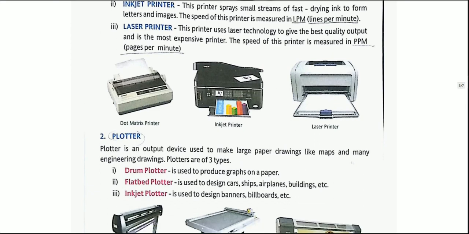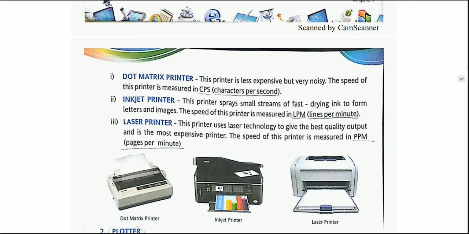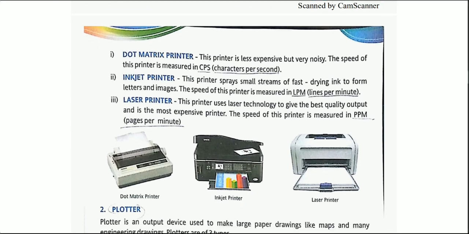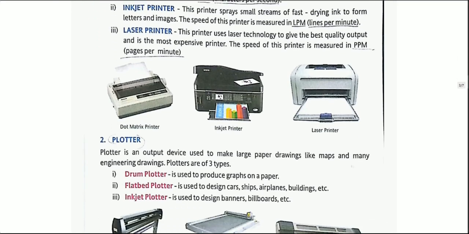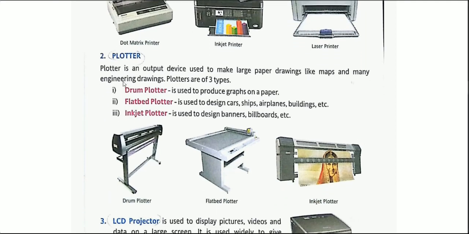Another kind of output device is the plotter. When we want to print something on an A4 sheet, or something smaller, we use these printers. And if we want to print on a large piece of paper, then we use plotters. A plotter is an output device used to make large paper drawings like maps and many engineering drawings. Yes, because maps are very large in size, like A3 paper or even larger.